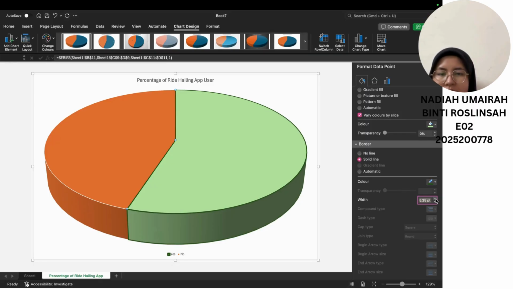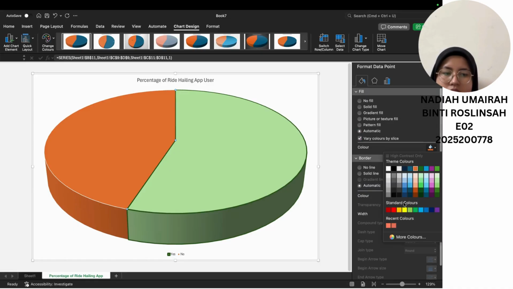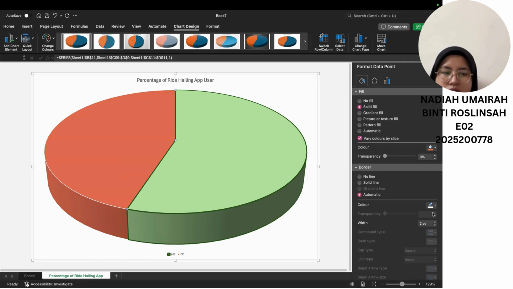To change the color of the no part, you can do the same thing by clicking the no part, and then choose the fill color. I want to choose red, and for the borderline I want to choose a darker red. So increase the borderline.